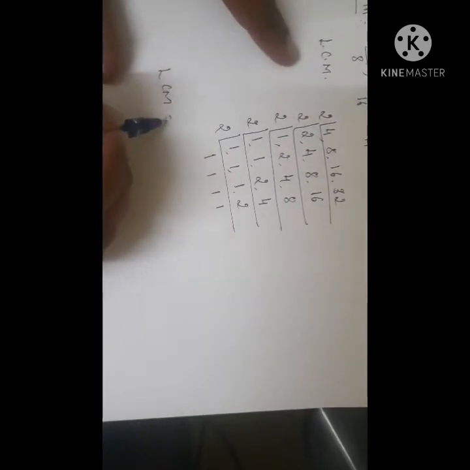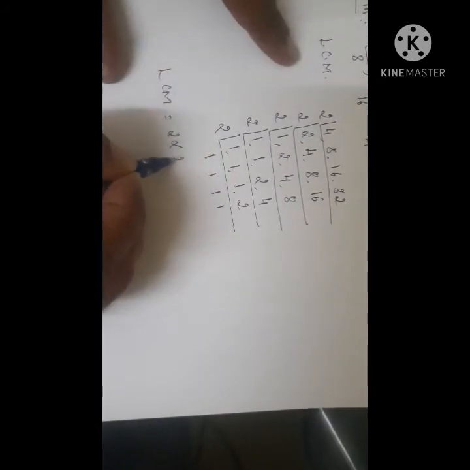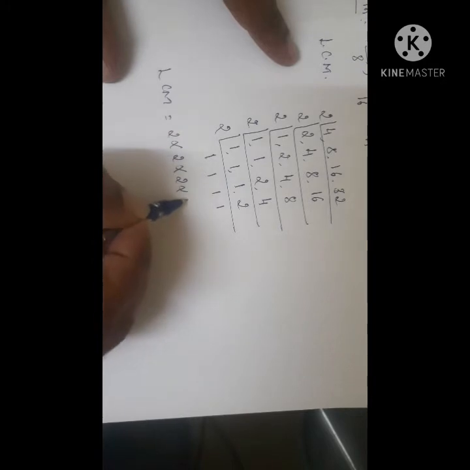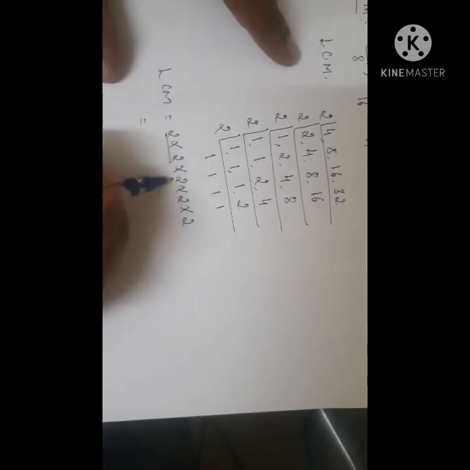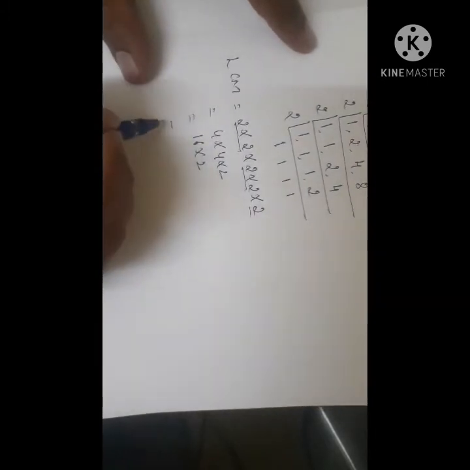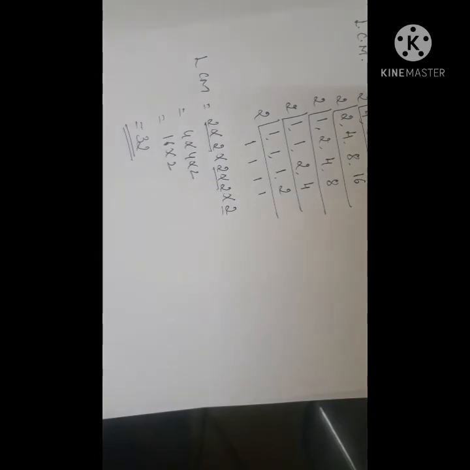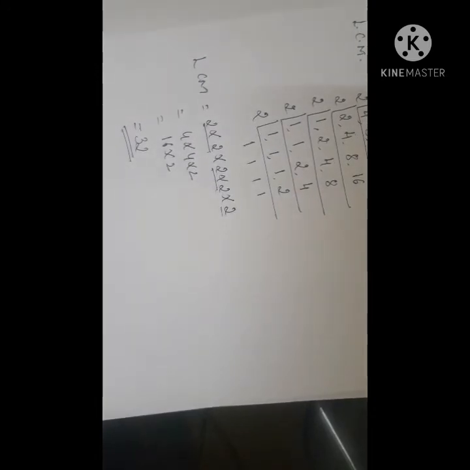Therefore, the LCM is equal to 2 into 2 into 2 into 2 into 2, 5 times. 2 2s are 4, 2 2s are 4, 4 into 4 into 2. 4 4s are 16, into 2, 16 2s are 32. I got the LCM 32.